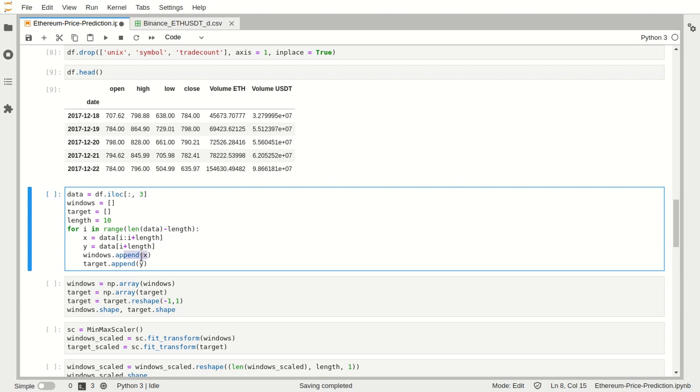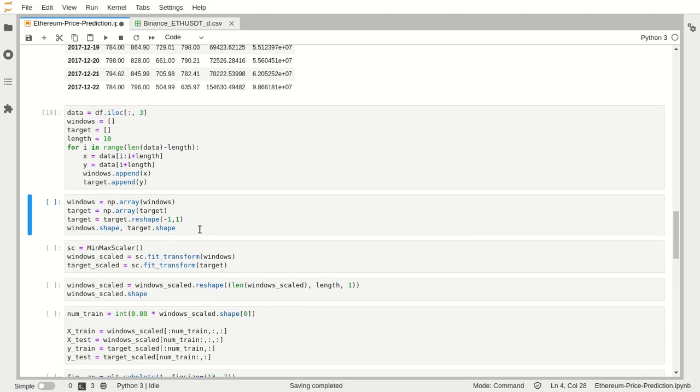So then x is appended to windows at every window, and our target variable takes the target values, which is one more than the window, which are appended in target. So now windows and target are just lists. For faster computation, we'll convert them into numpy arrays. np.array converts those lists to numpy arrays, and then we'll reshape our target to a single array so that we can feed that into our model.